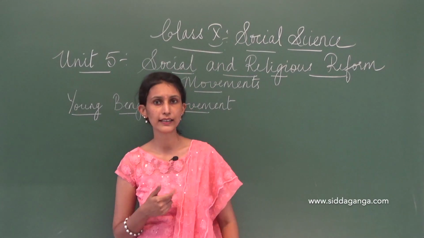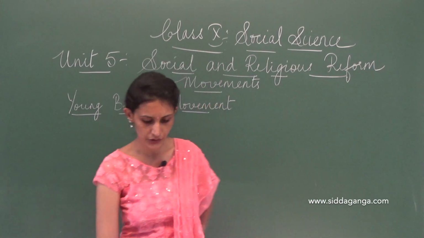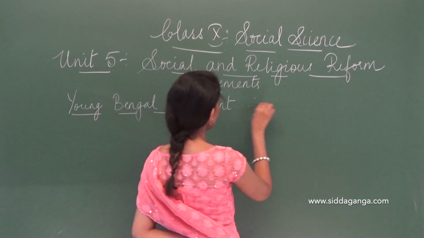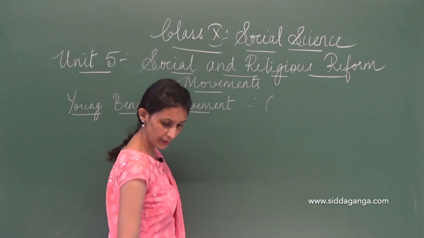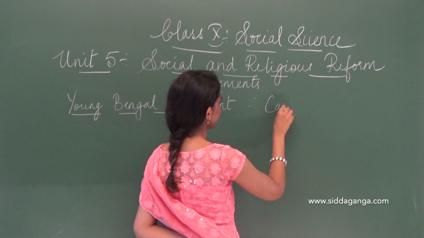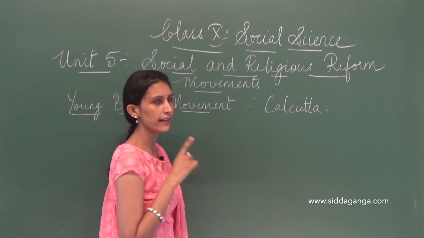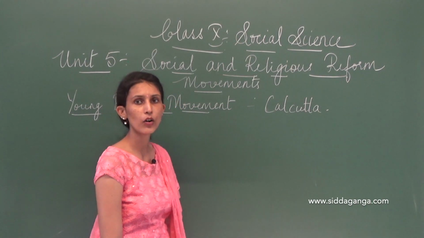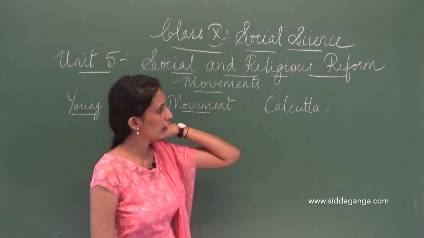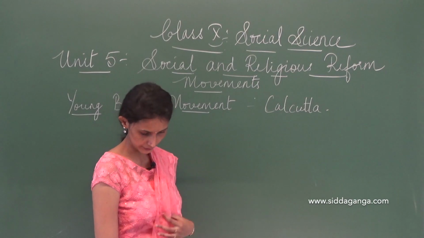And which was the place? Just as in Brahmo Samaj, here it was the same place, Calcutta. This was the area that they chose for making it a modern area. All right.